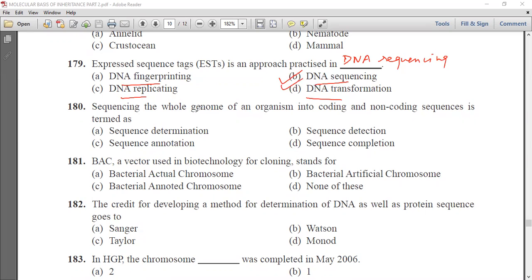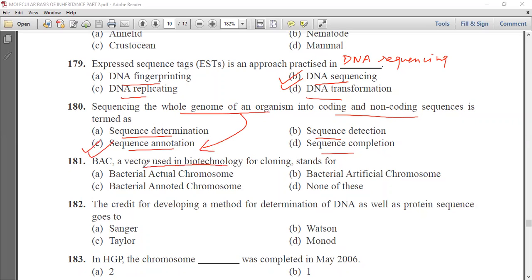Next question is, sequencing the whole genome of an organism into coding and non-coding sequences is termed as sequence determination, sequence detection, sequence annotation, or sequence compilation. So it refers to this sequence annotation.